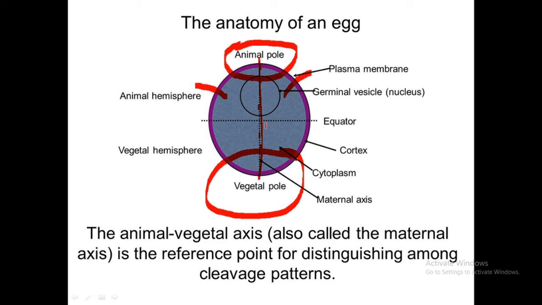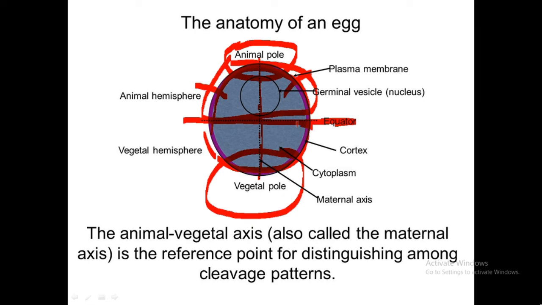Okay, and there is an imaginary line which bisects the animal pole and vegetal pole from the center. It is called the equator. This equator divides the whole egg into two parts. One part is toward the animal pole side and the other half is toward the vegetal pole side. The half towards the animal pole side we call the animal hemisphere, and the half towards the vegetal pole side we call the vegetal hemisphere.